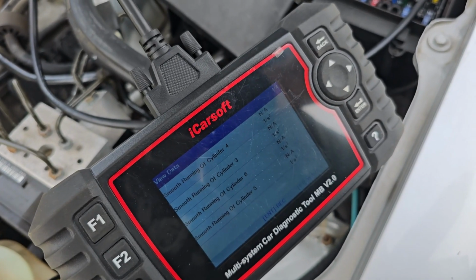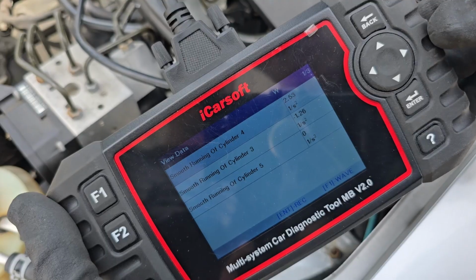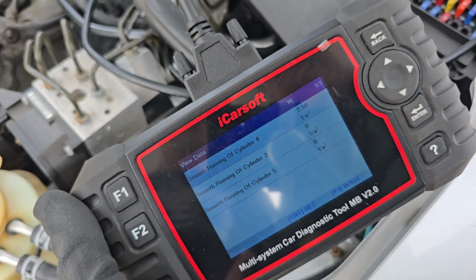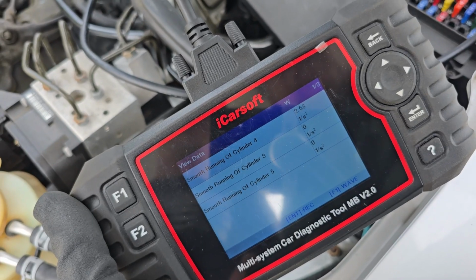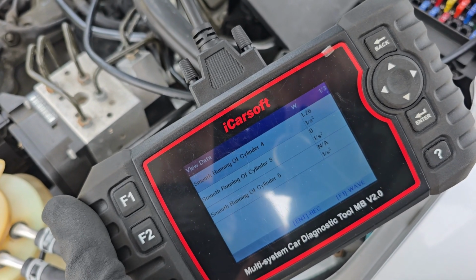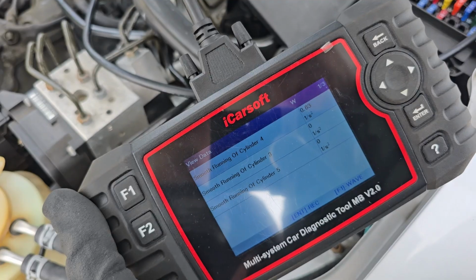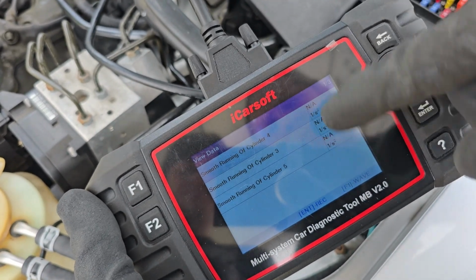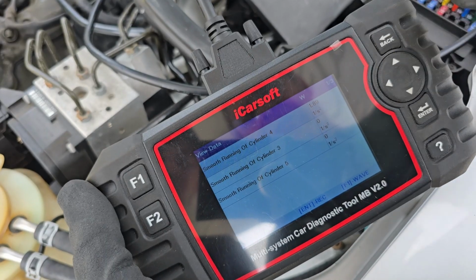So we're going to start the engine now. Keep in mind, we had the engine off, and we also had the key out. You actually have to have the key either already in the on position or have the car already starting when you get into these menus. Otherwise you're just not going to get readings. It's going to say NA and it's going to stay NA.